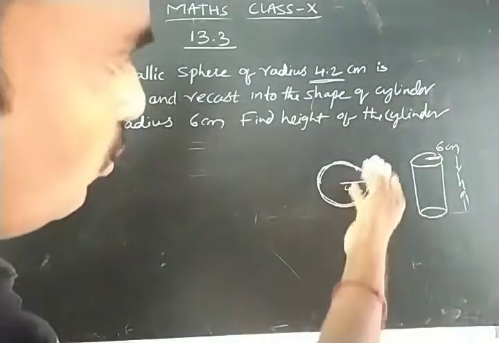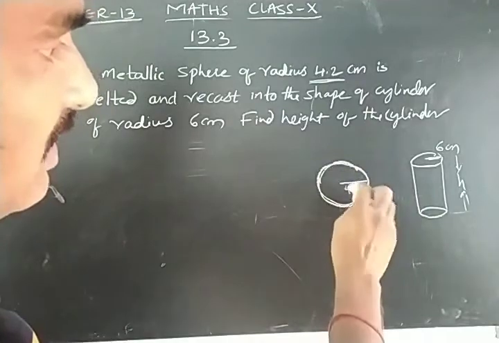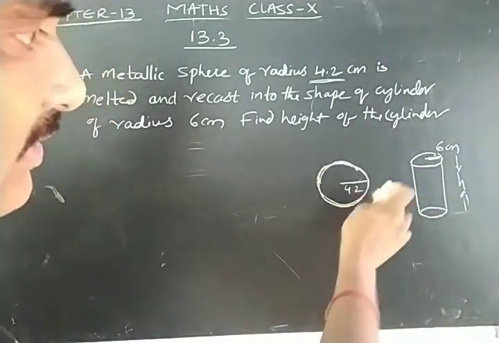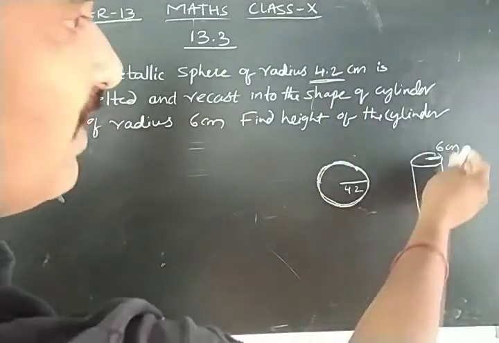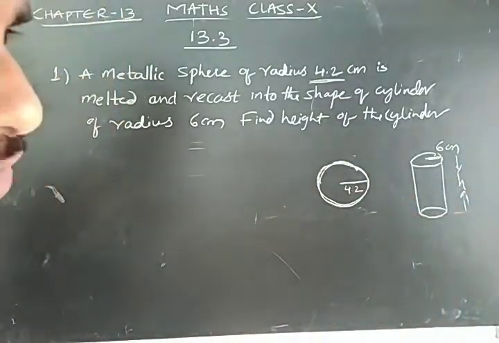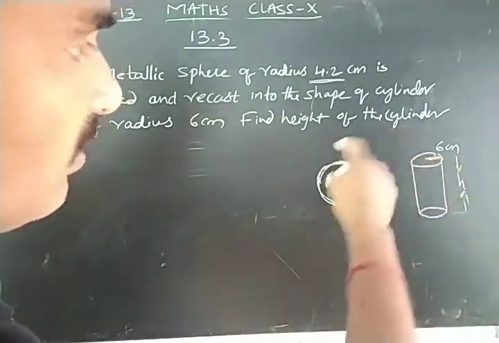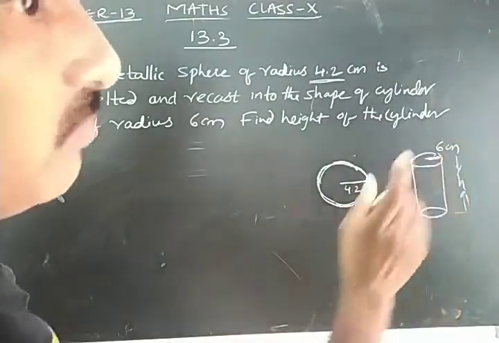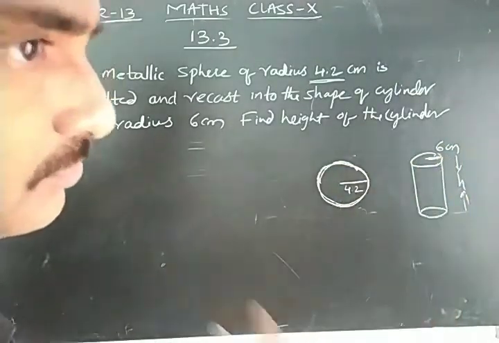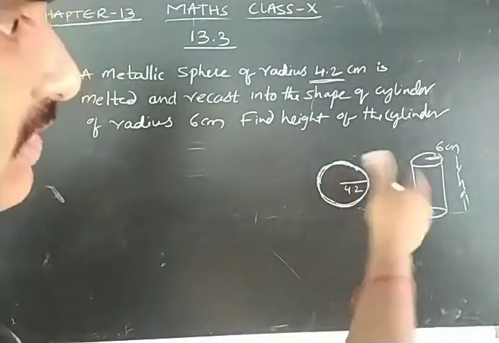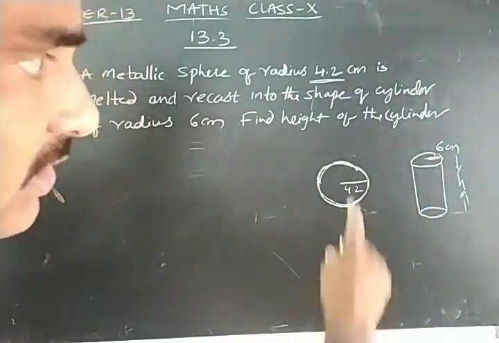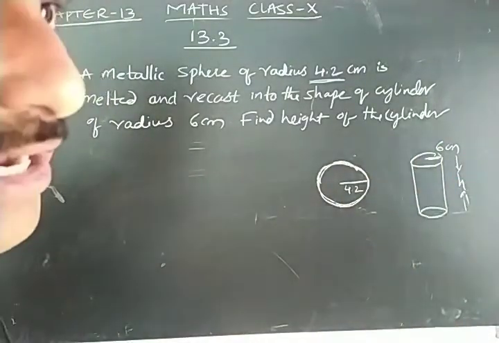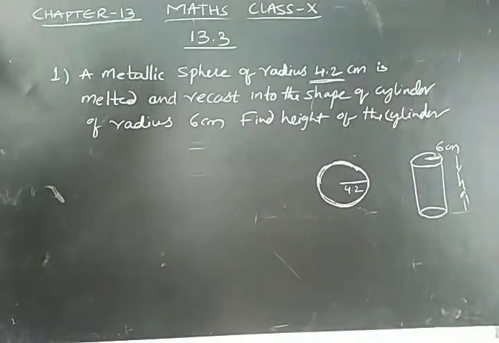So what we did here: one metallic sphere is melted and recast into a new shape. That means the volume of the sphere and the volume of the new shape, the cylinder, will be equal. Why? Because the cylinder is made from the sphere only. So using that condition, taking volume of sphere equal to volume of cylinder, we can find the height of the cylinder. Now I am going to solve this question.